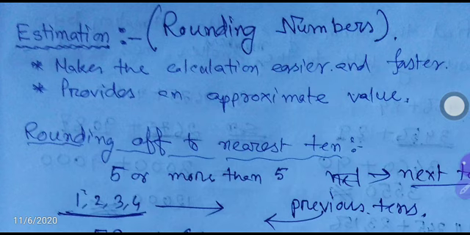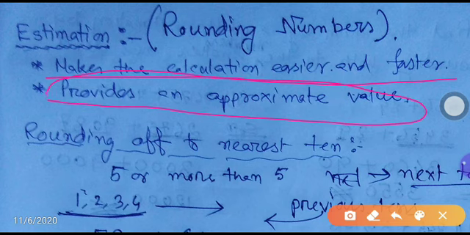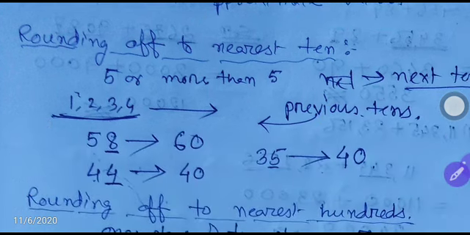So why is rounding of numbers necessary? It makes the calculation easier and faster, and provides an approximate value. Okay, while we round off a number, we will not get the exact value, but we will get an approximate value.